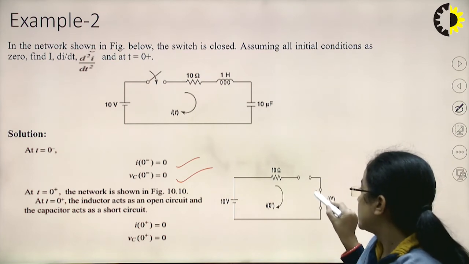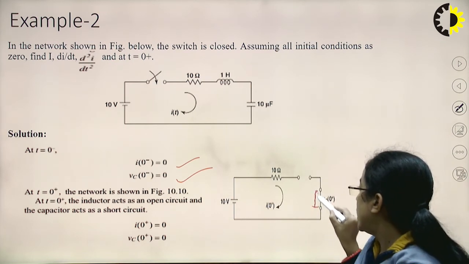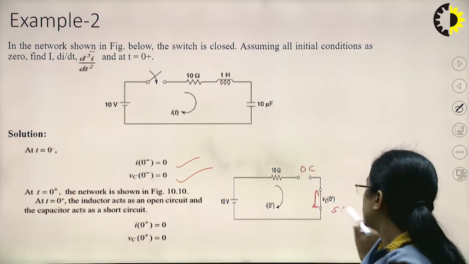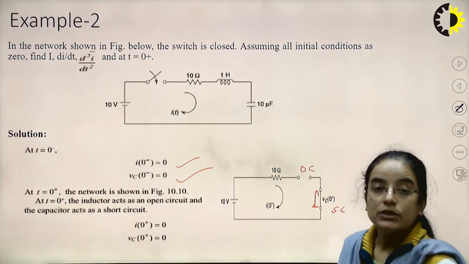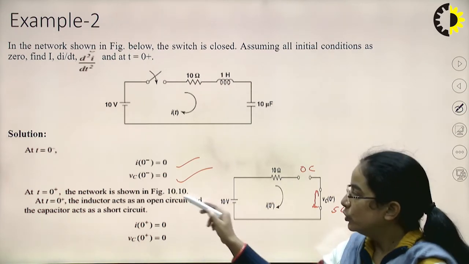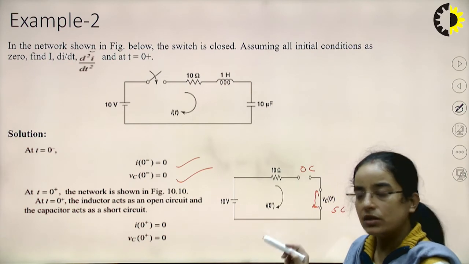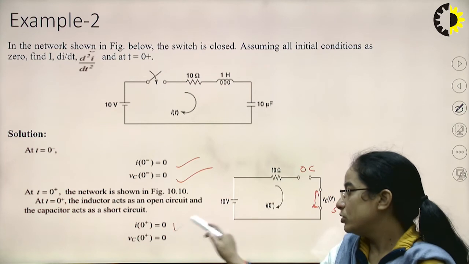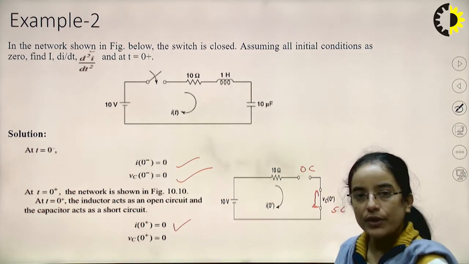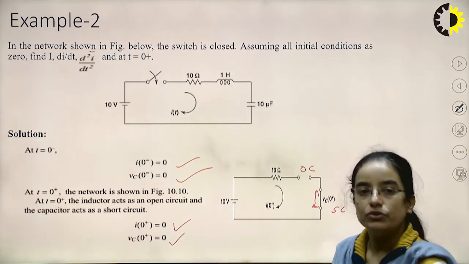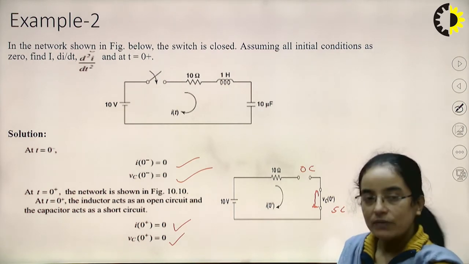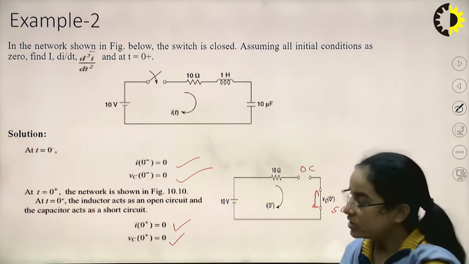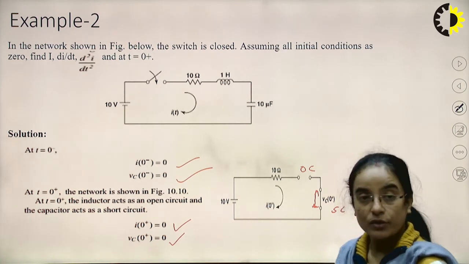Since there is an open circuit portion, I(0+) is also 0, and current is not flowing, so VC(0+) is also 0. So just after the switching, current and voltages are 0, and just before the switching is also 0 according to the given statement.